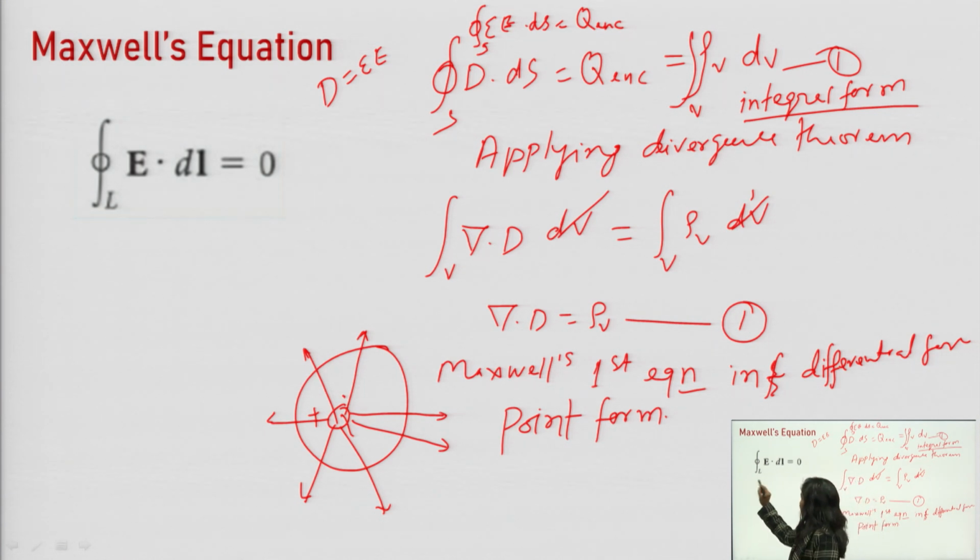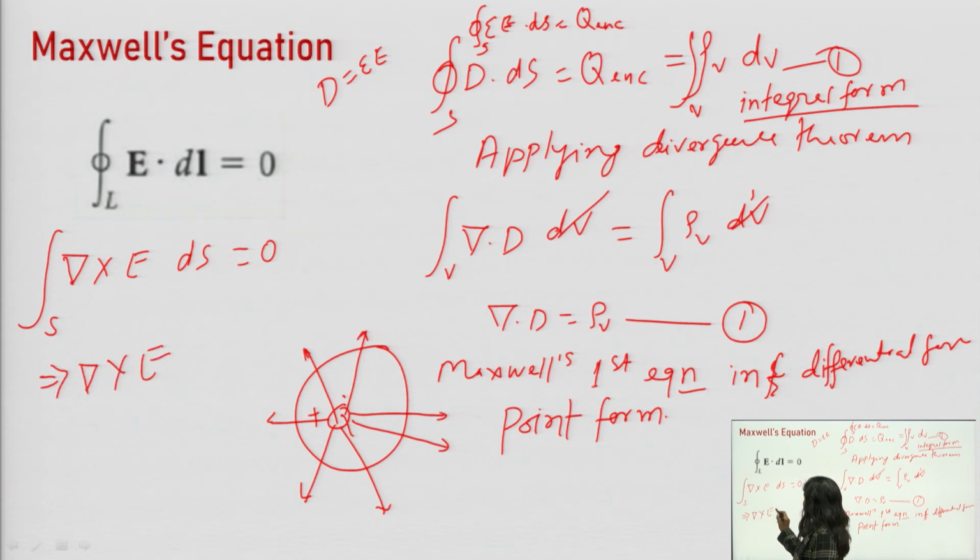So for that we use the curl: del cross E dot ds over S, where dl is changed to ds, will be equal to 0. So this implies that del cross E is equal to 0.